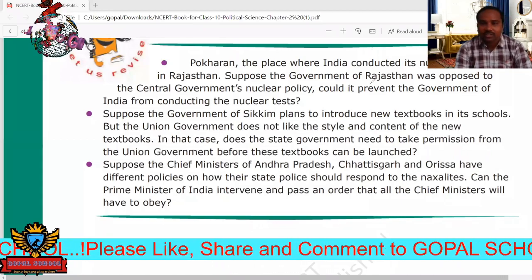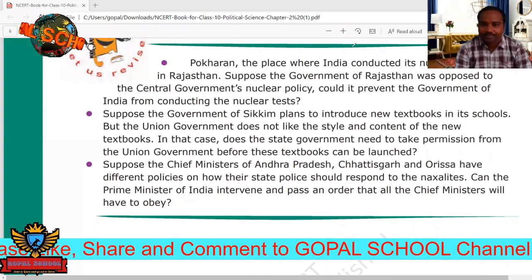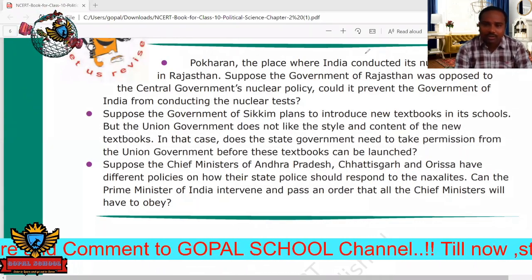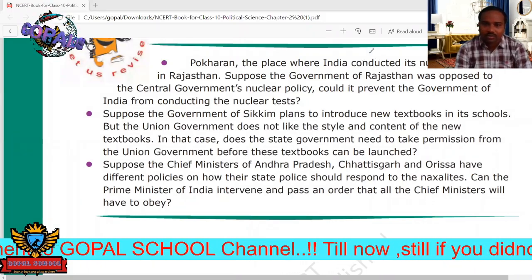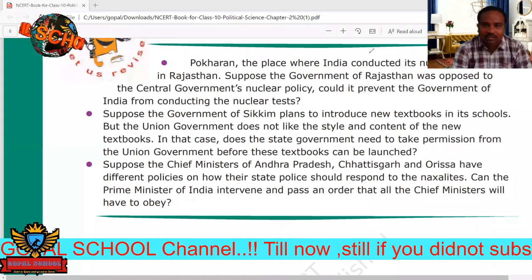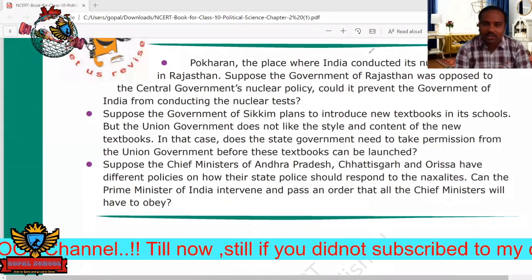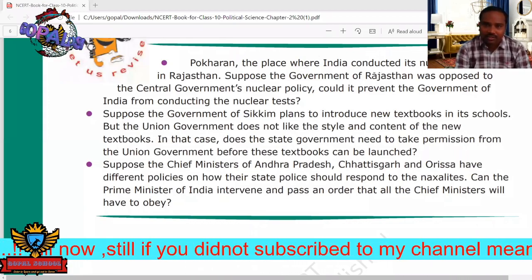So our constitution is a very efficient one in the world. It was written keeping in view all the people and all matters. Such a great one, our constitution. And our constitution is also the largest constitution in the world. You know that. So that will be discussed in the constitution chapter. Okay, that will come in the later sections. Next.